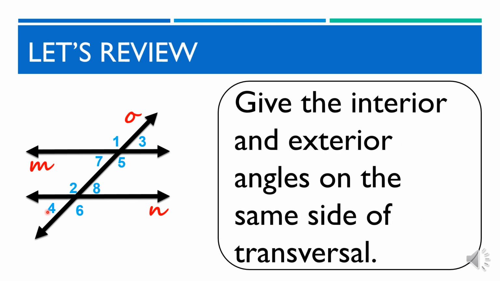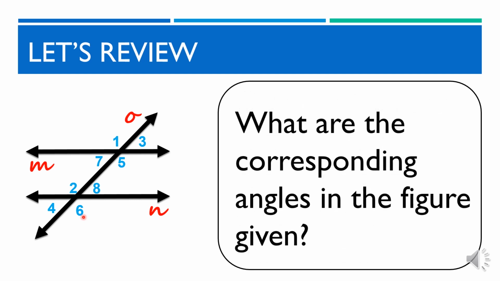Give the interior and exterior angles on the same side of transversal. Can you name these angles? Very good. Angle pairs 7 and 2 and angle pairs 8 and 5 are interior angles on the same side of transversal, and angle pairs 1 and 4 and angle pairs 3 and 6 are exterior angles on the same side of transversal. What are the corresponding angles in the figure given?